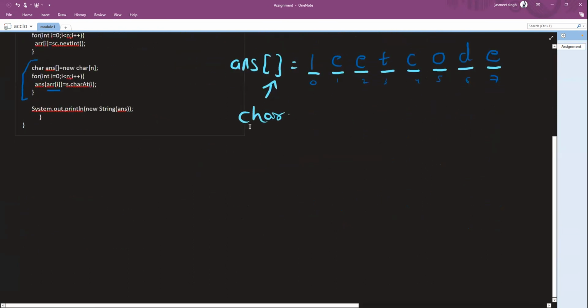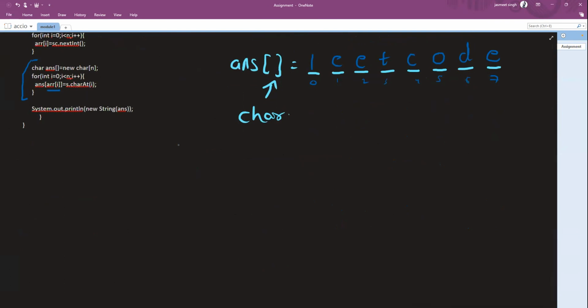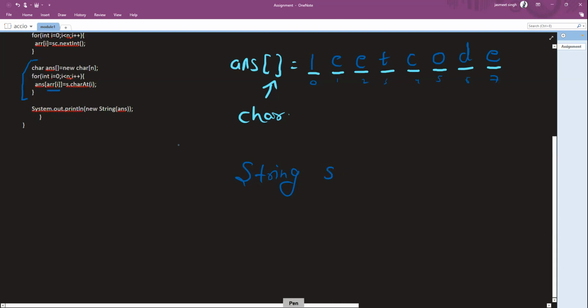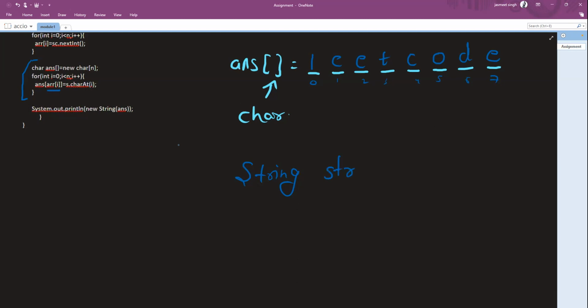So whenever we are creating a string, we use this, right? Let's say we create a string, call it answer, or let's call it str, right? The general variable that we use for string is str equals new String. It's somewhat similar to the declaration we use when declaring an integer array. So after new, we write the data type in which we need to create it. Now, as a constructor to this, we pass the initial array that we created, answer, right? So it will have an internal function written which takes the character array and makes a string out of it.